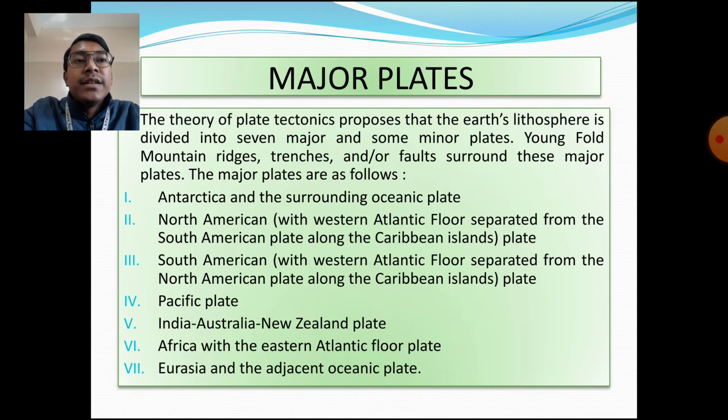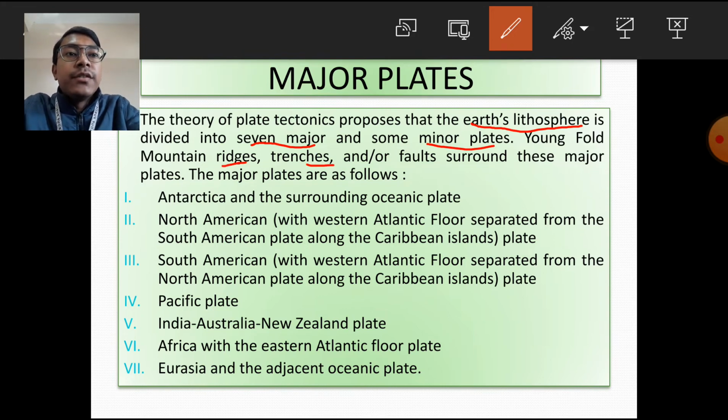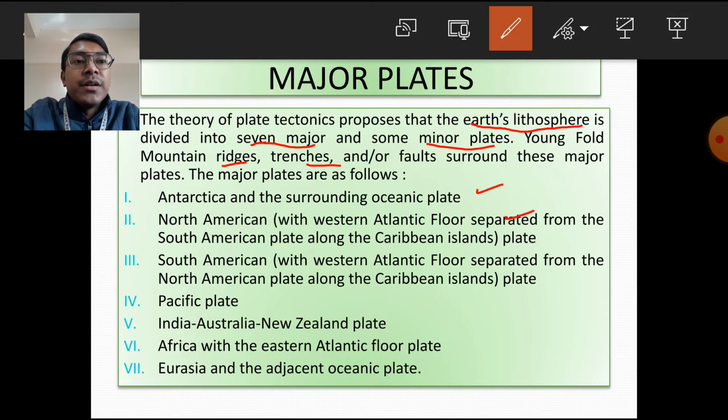These 7 major plates move in different directions. The theory of plate tectonics proposes that the Earth's lithosphere is divided into 7 major and some minor plates. The young fold mountain ranges, the trenches and faults surround these major plates. The 7 major plates are the Antarctica and the surrounding oceanic plate, the North American plate, which comprises the western Atlantic floor separated from the South American plate along the Caribbean islands, the South American plate, the Pacific plate, the India-Australia-New Zealand plate, the African plate, and the Eurasian plate. These are the 7 major plates.